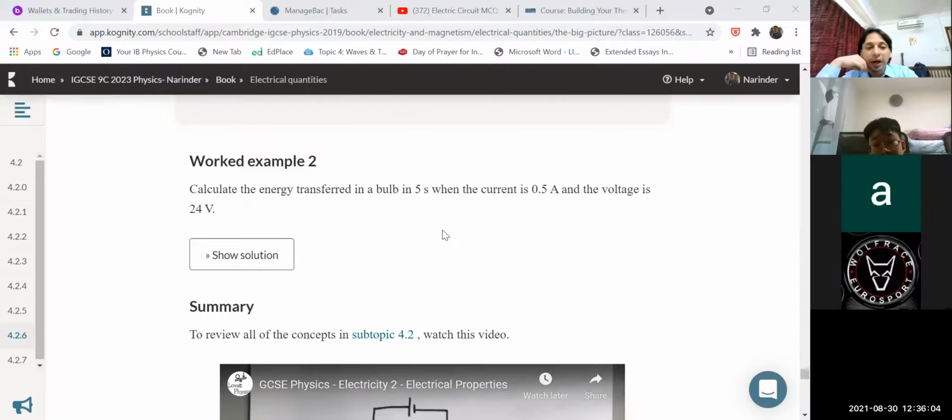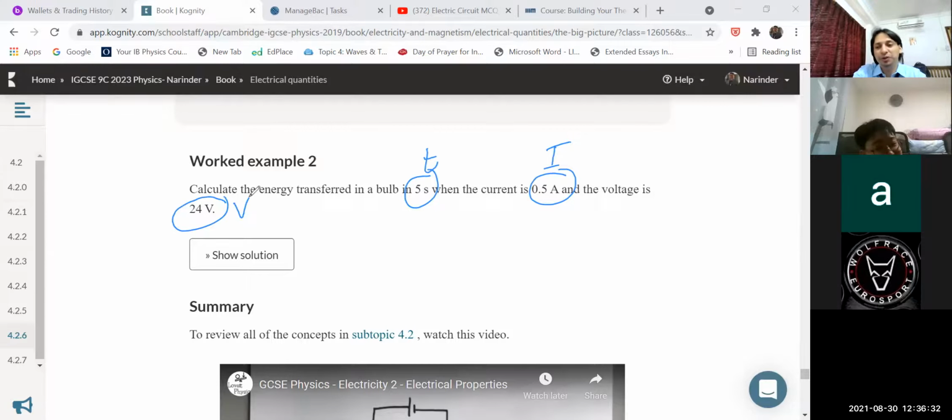Example number two, calculate the energy transferred. E, energy transferred, you have to calculate. In a bulb, in 5 seconds, time is given, current is given, and the voltage is given, children. So think about what equation you need to apply when time, current I, and the voltage are given. Recall all the previous equations that you have noted down in your notebook, children.